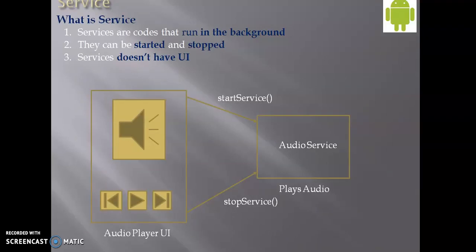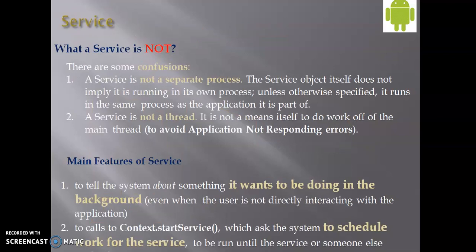So this is an example for a service. You can see an audio player which starts and stops services and plays an audio. Services are code which runs in the background, can be started and stopped, and does not have a user interface attached to it. A service is not a separate process or a thread. The main feature of a service is that it tells the system about something it wants to be doing in the background, and it calls the context.startService method, which asks the system to schedule work for the service to be run